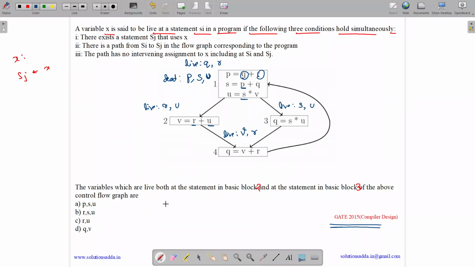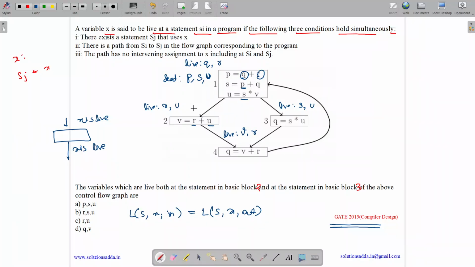If a block B does not use a variable v which is live after its exit point, so let us suppose here x is live and here x is live, then this variable v is live also before the entry point of block B. So we can write L(S, x, in) equals L(S, x, out) if S does not refer to x.